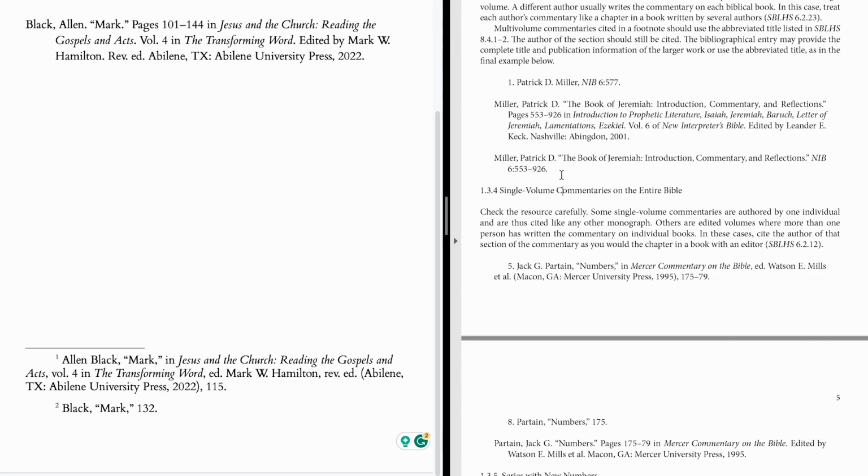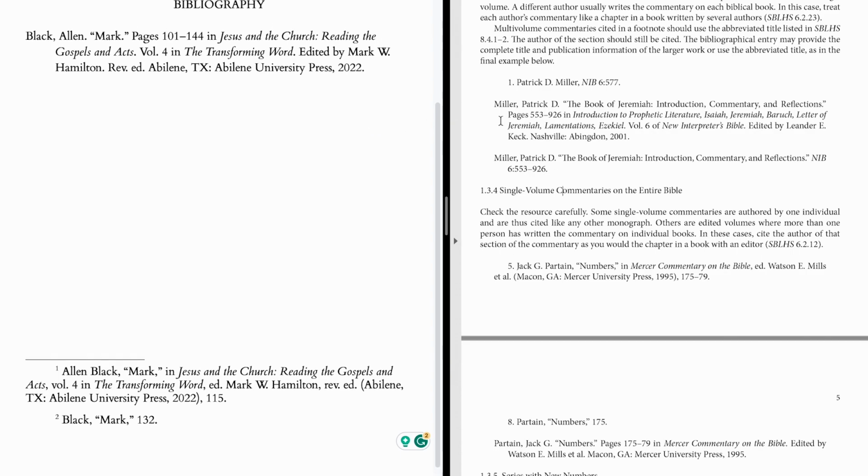I would strongly recommend that's not what you do when you're citing this kind of source. The reason I would recommend that is I think that becomes unnecessarily or potentially confusing because this citation looks so much like the citation of a dictionary article. And so it might give your reader the impression, if they don't immediately recognize NIB as standing for New Interpreter's Bible, that the style, the format of the citation may give the impression that you're citing a dictionary article, which you're not.